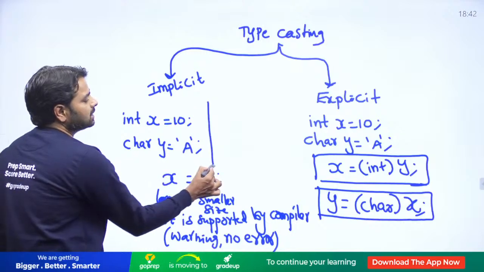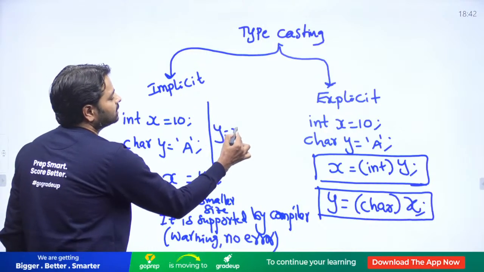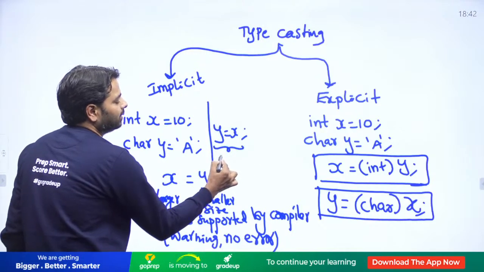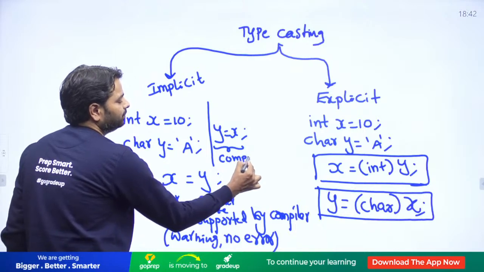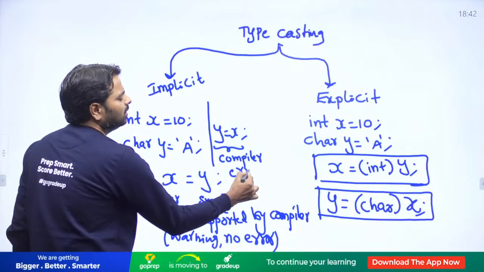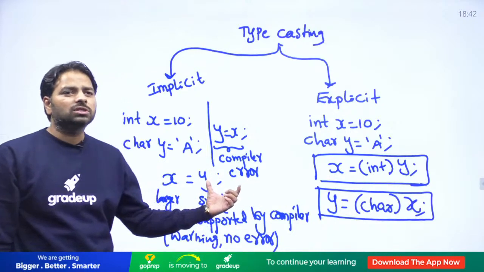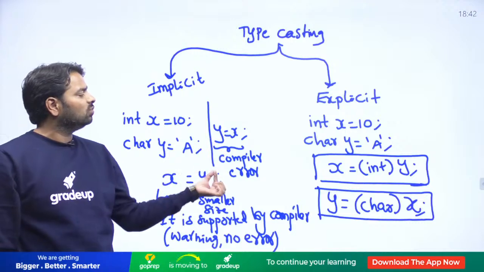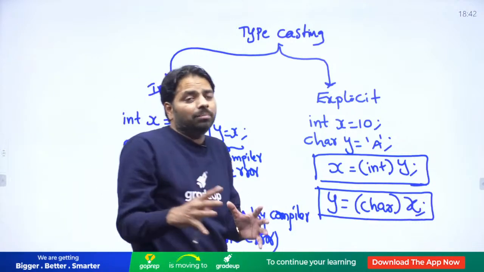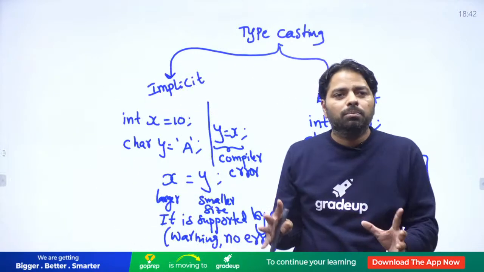If anybody does, suppose y is equal to x, then this is a compiler error. Of course, if it is supported today, it might do implicit conversion, but the old compilers produced a compiler error because y is 1 byte and x is bigger than 1 byte. So compilers basically don't support them.